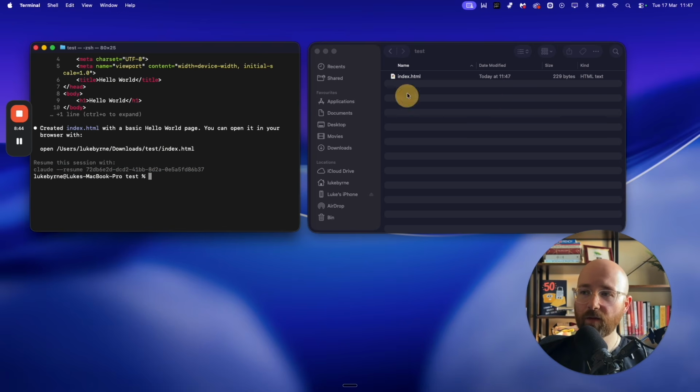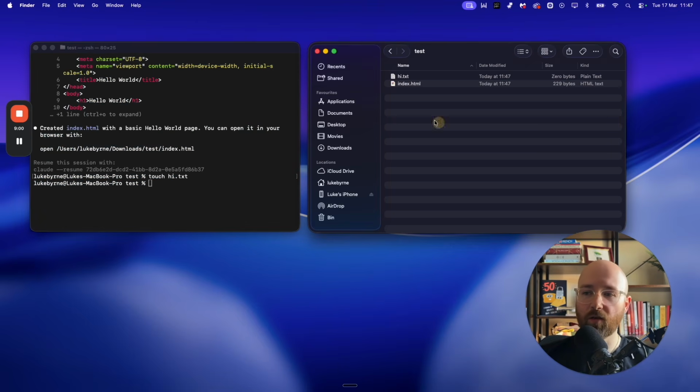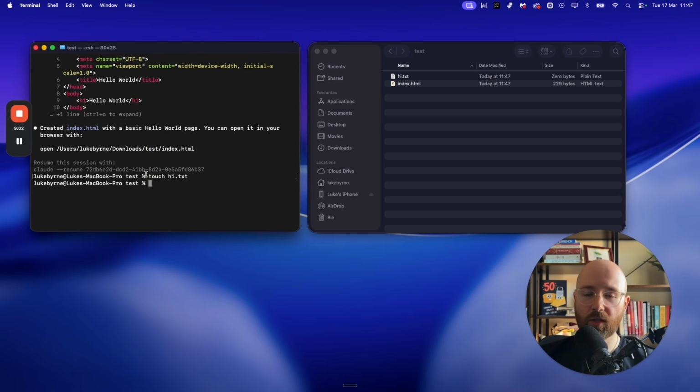But also to make files like this, if you want on your own, which you don't have to, just a little bonus thing, is we can do touch. Touch makes a file, so I can do touch hi.txt, and then it will make that file there. So you can see the power of using this. You don't have to do your right clicking and all this stuff. Once you get used to using the terminal, life is so much easier. And for context, literally all I ever use now that I have Claude Code is change directory, list, grep, make directory, and clear, and then Claude, and that's it.